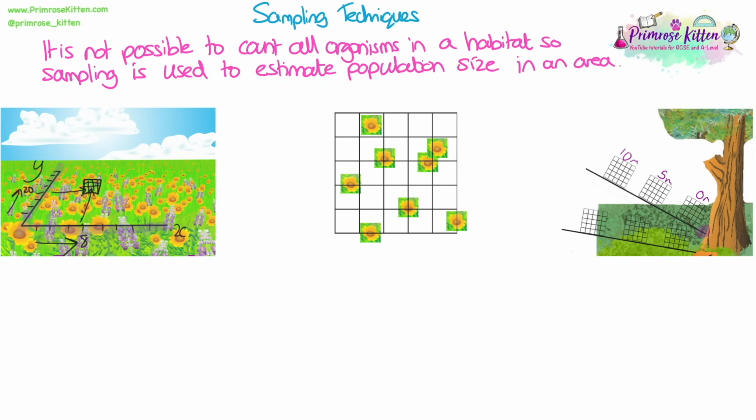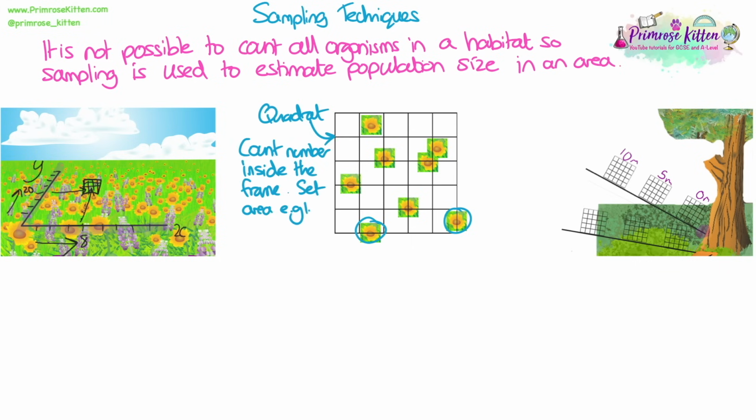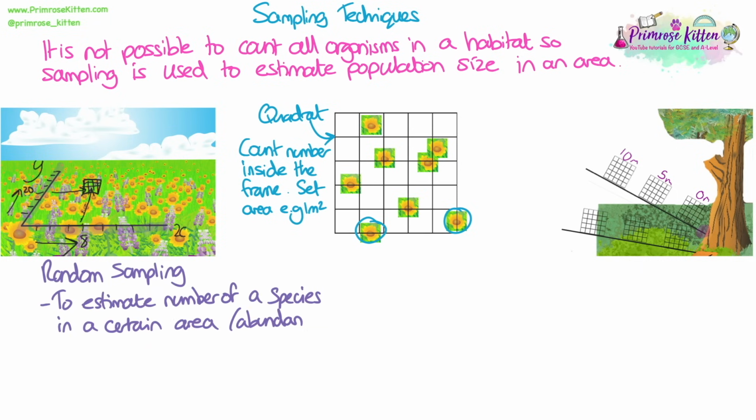It's not possible to count all the organisms in a habitat, so sampling is used to estimate population size in an area. We normally use quadrats. These are a metal wire frame of a set size, for example 1 metre squared, and you would count the number of organisms of each species inside the frame. Random sampling methods are used to estimate the number of a species in a certain area. This is also known as the abundance.